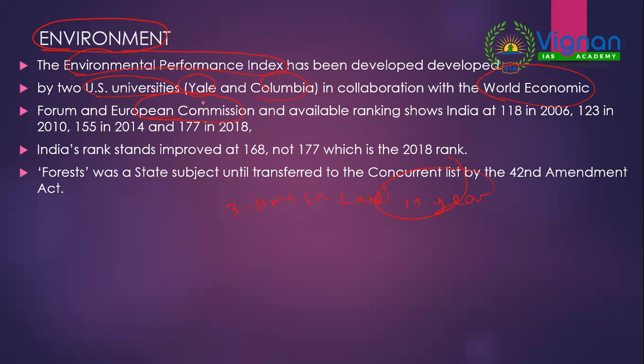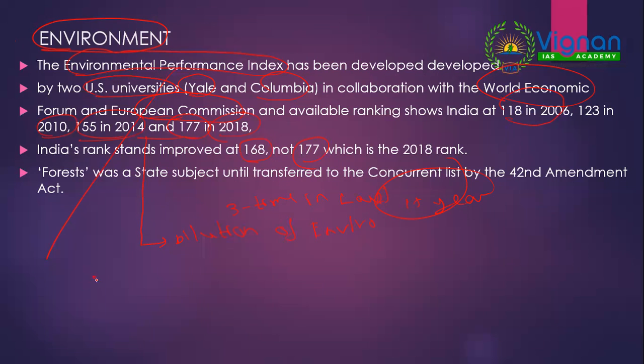And this is directly from today's newspaper. Why was this in news? Because recently India was ranked at the spot of 168, whereas last year in 2018 it was ranked 177, then 118 in 2006, then 123 in 2010, 155 in 2014. Suddenly from 2004 to 2018 it dropped to 177, and this article discussed dilution of environmental laws in the country. So for prelims you should know this, it is very much important.